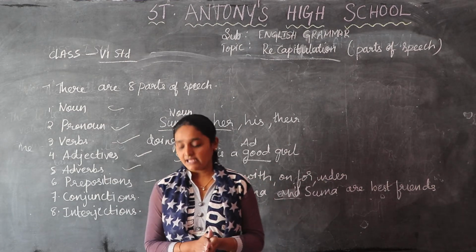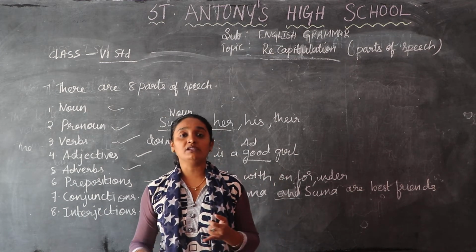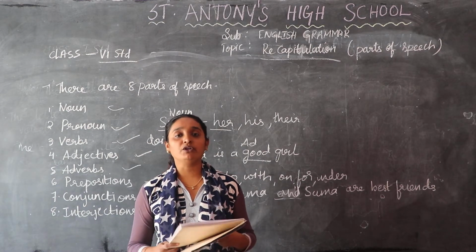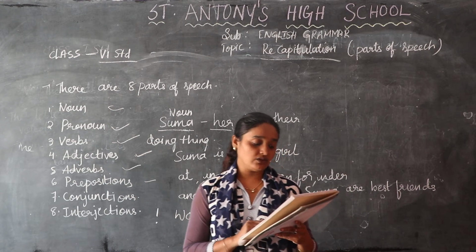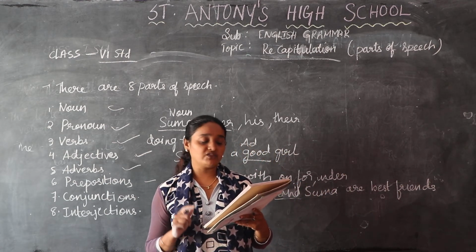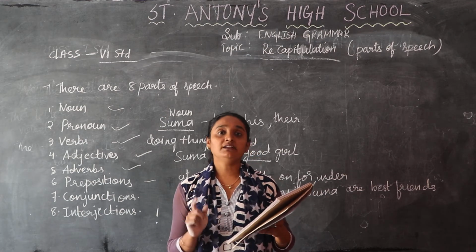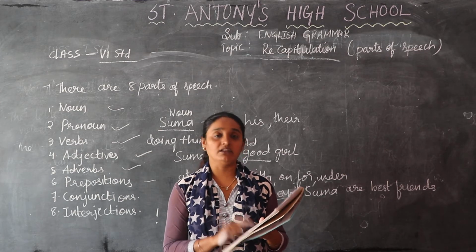Next, so you can do this easily. That is the exercise. Underline the nouns in the sentence below. So I told you, a noun is a name of a person, place, animal or thing. The first two or three I am going to do for you. The others you have to try to do. So first one, all children love sweets and chocolates. Things are mentioned here. So what are sweets and chocolates?